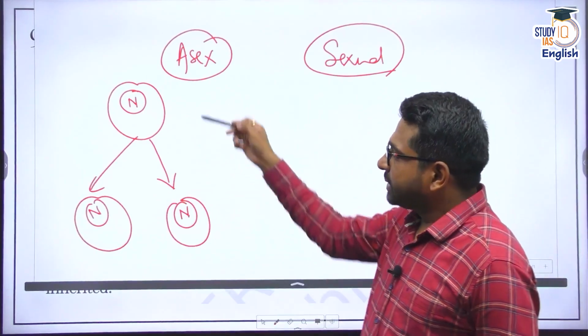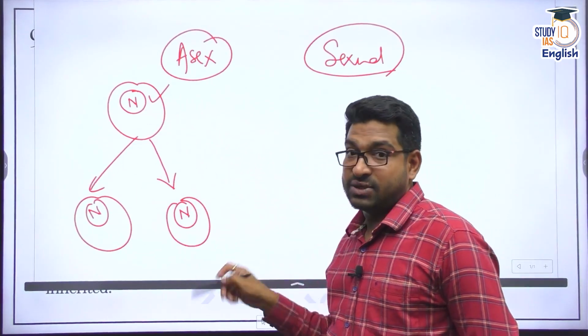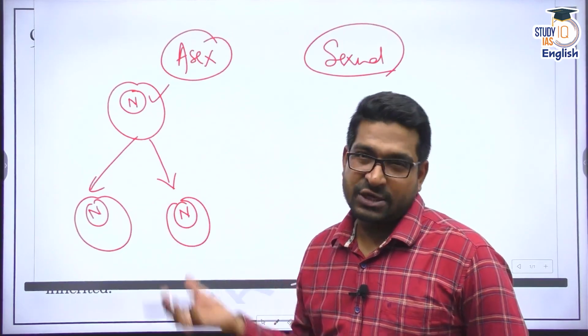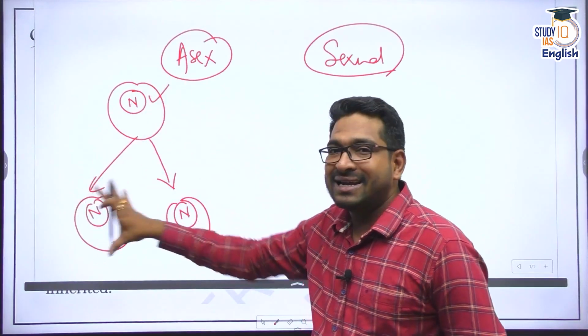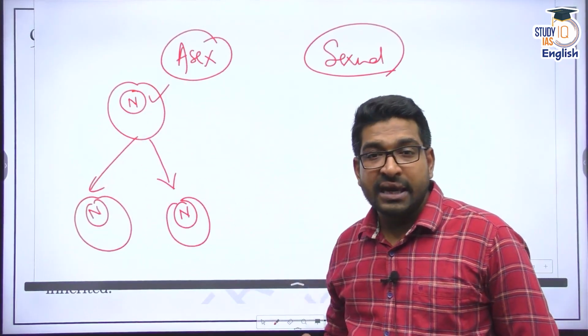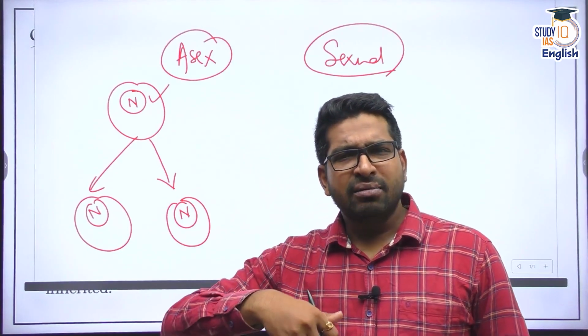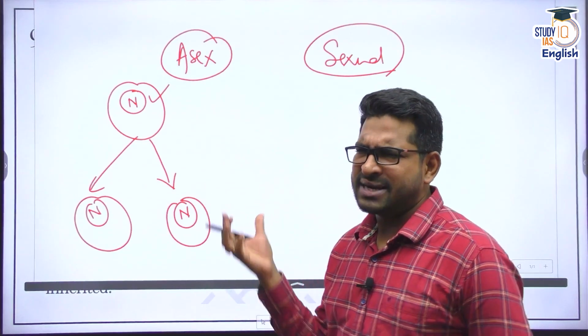If this genetic information is N, then these two would be exactly the same. That is why asexual reproduction is also called clonal reproduction, because it produces exactly the same clones. But we will see that there would be some kind of genetic variation in the offspring, even in asexual reproduction. Why? We'll understand that also.